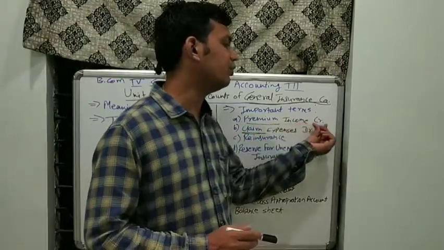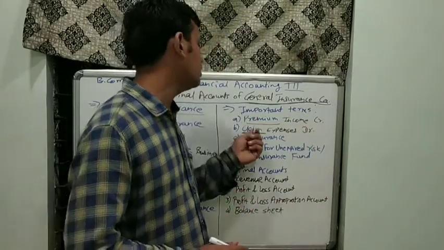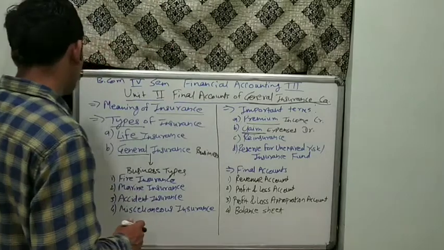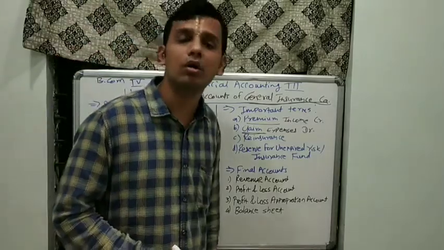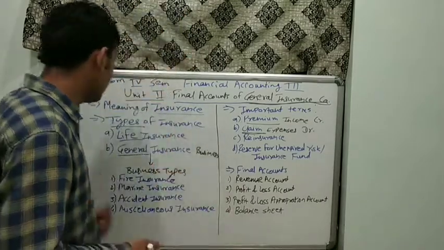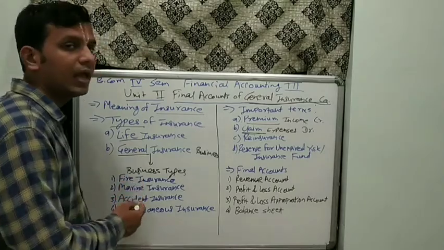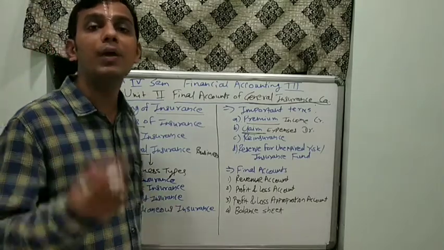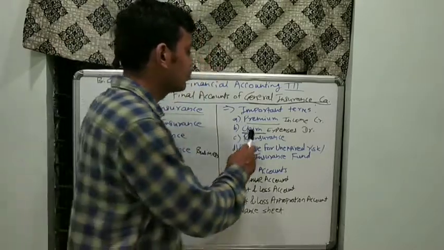So it is a part of income, hence should be credited to revenue account. Second thing is the claim. Claim is the amount which the company needs to pay if the damages occurred, in case whatever the policy document has mentioned happened at that time. We need to pay the claim. That is what is claim.